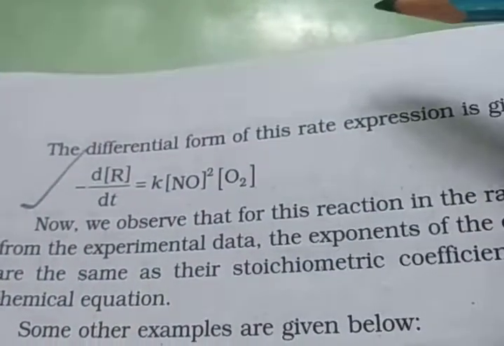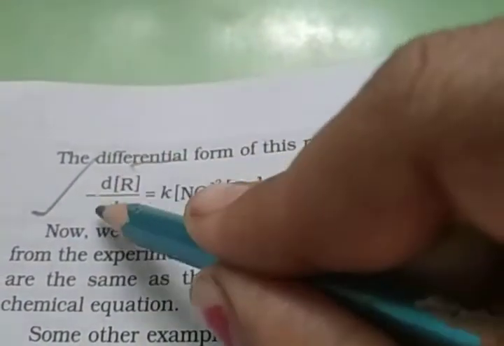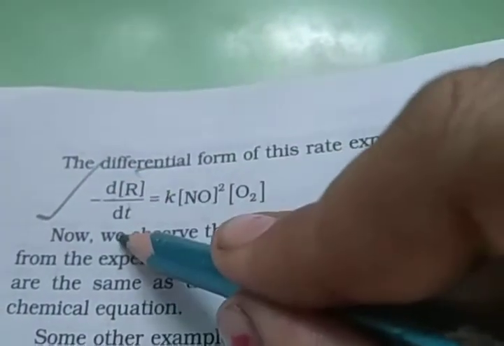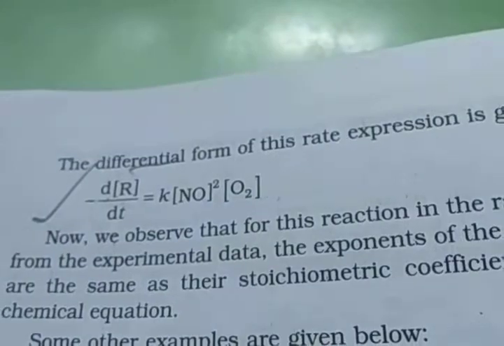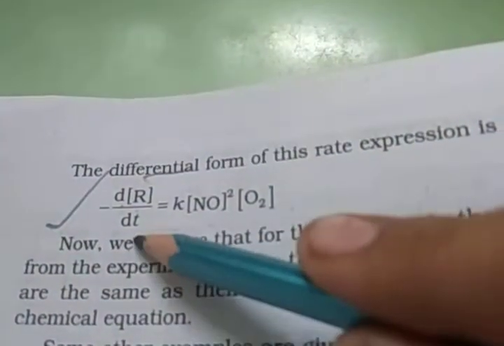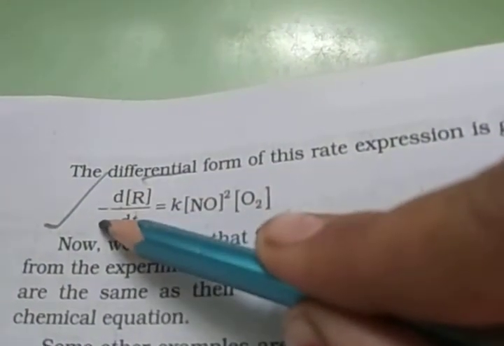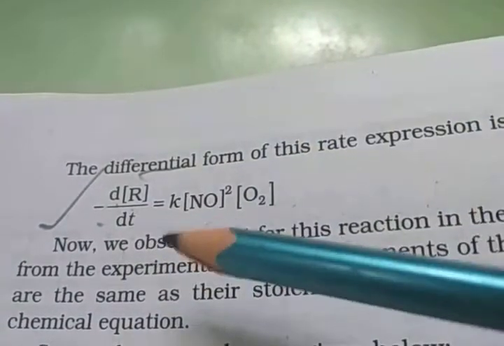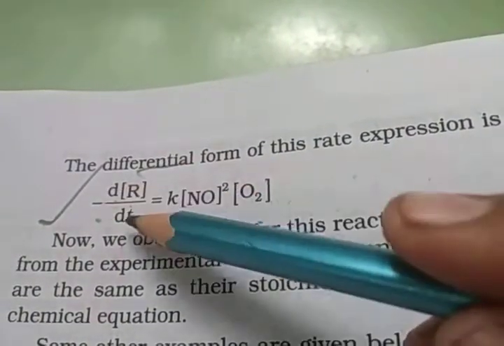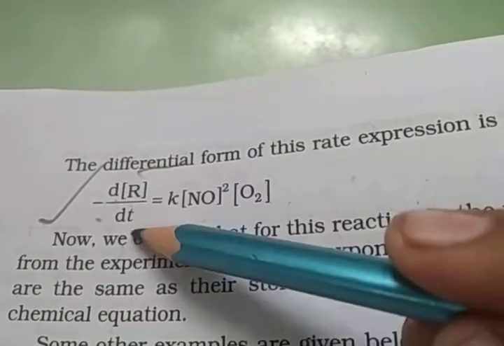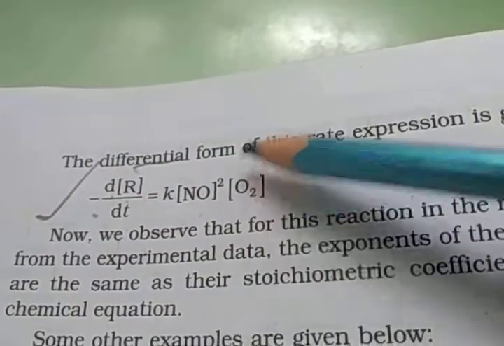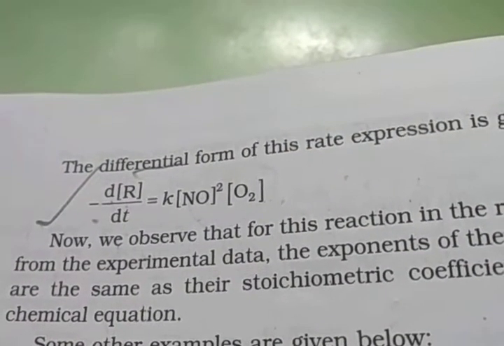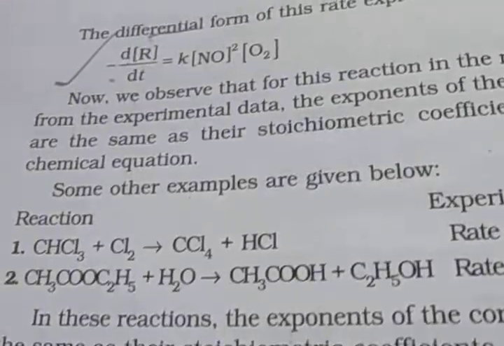The differential form is the change in concentration of the reactant with time, and since reactant concentration decreases, we write minus dR upon dt. Here, for the rate expression, minus dR upon dt is equal to k [NO]^2 [O2], because both are reactants. Clear?